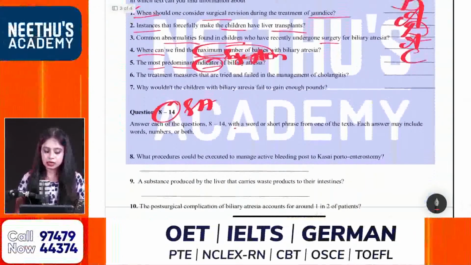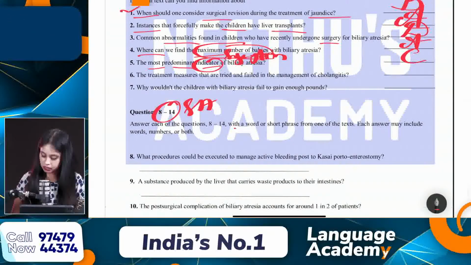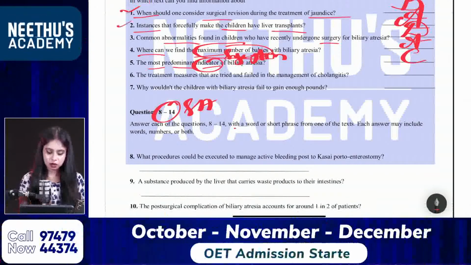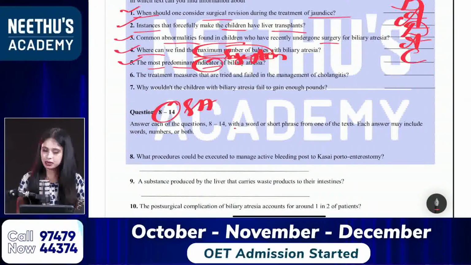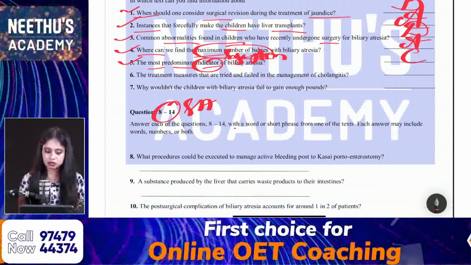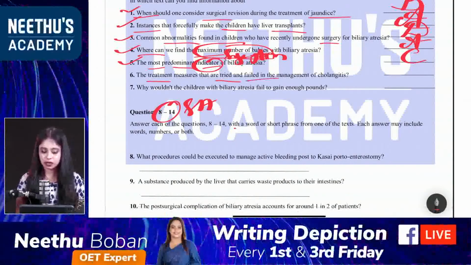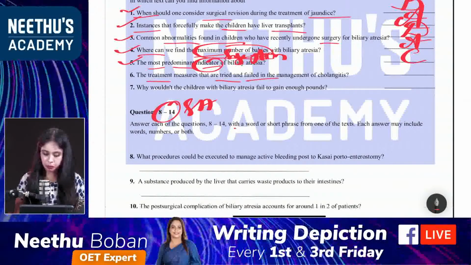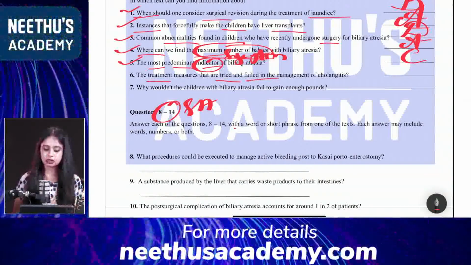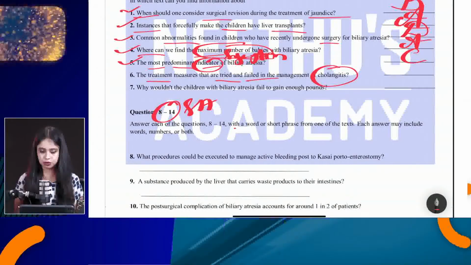Then the sixth one: the treatment measures that are tried and failed in the management of cholangitis. Okay, so how many correct answers? Yes, Divi, Shanta, Priya, Kavita. Yeah, very good, correct one, C. Okay, so already we got 1, 2, 3, 4, 5 marks, right? Yes. So jumping to the sixth question: the treatment measures that are tried and failed in the management of cholangitis. So treatment, tried, failed. So where is the treatment mentioned? Already they have done treatment for this, but they tried and failed in the management of cholangitis. So we have another keyword here, which is cholangitis. So either you can mark tried or failed, and then you can underline cholangitis.